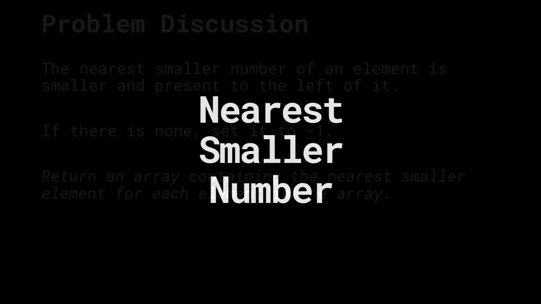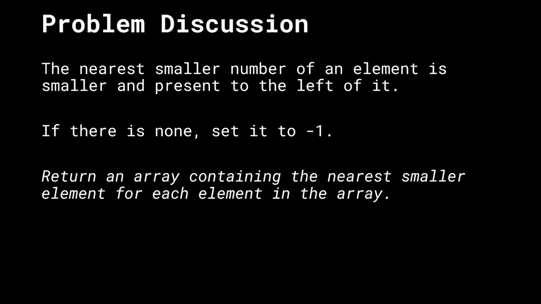Hello, everyone, and welcome back. Let's talk about the problem nearest smallest number on InterviewBit. The nearest smallest number of an element is defined in this way. It is smaller and present to the left of the current element. And if there is none, we have to set its value to -1, right?